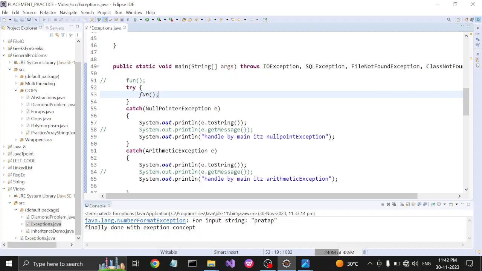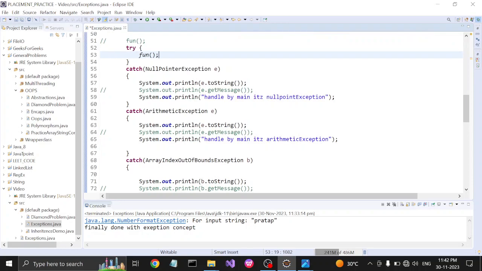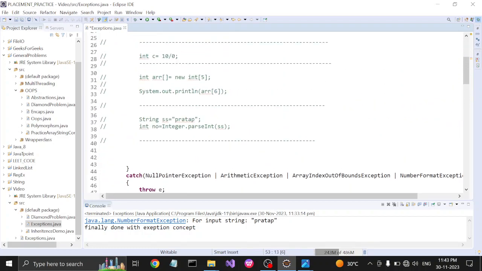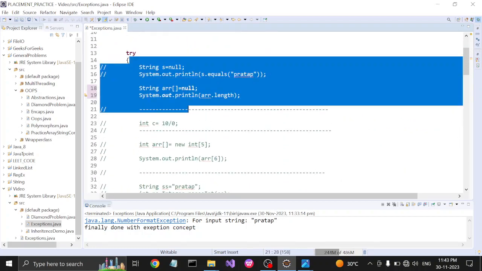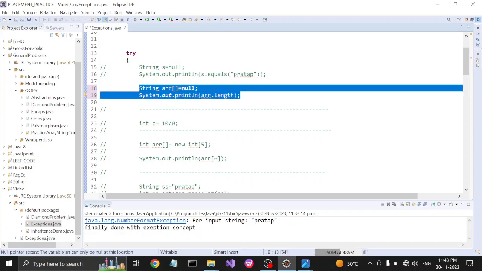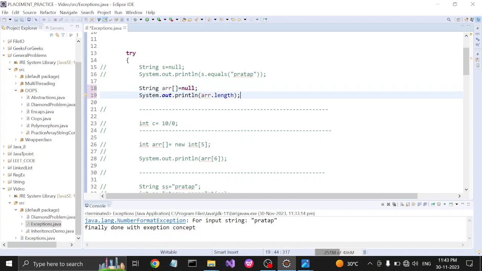So the catch blocks follow the try block to handle that exception. For this call, the control goes here. We create one string which is initialized as null, and we are trying to get the length of that null string. Due to this, we get the null pointer exception.